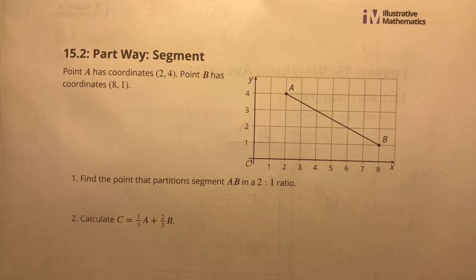15.2, part-way segment. Point A has coordinates (2, 4). Point B has coordinates (8, 1). Question 1: find the point that partitions segment AB in a 2-to-1 ratio.